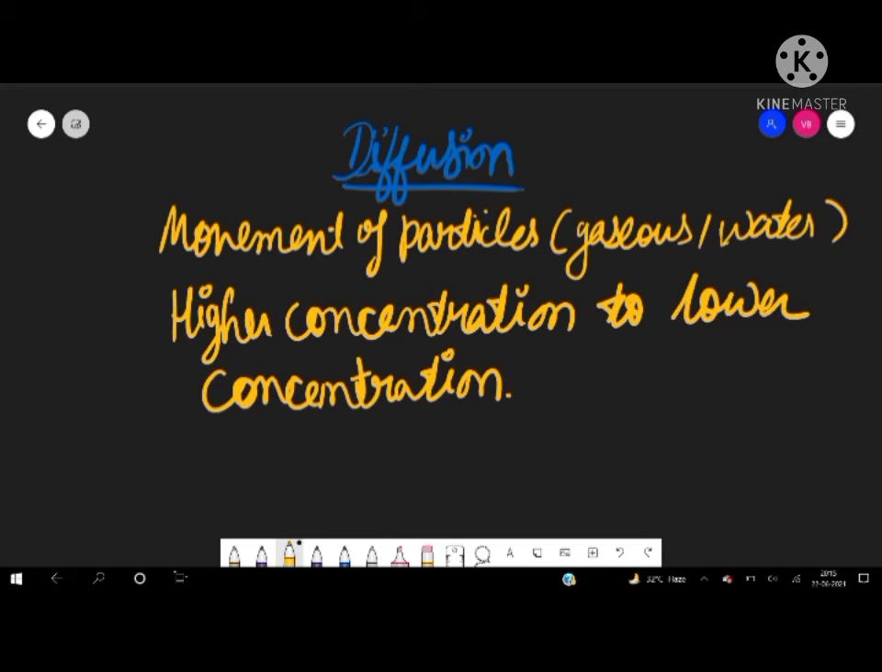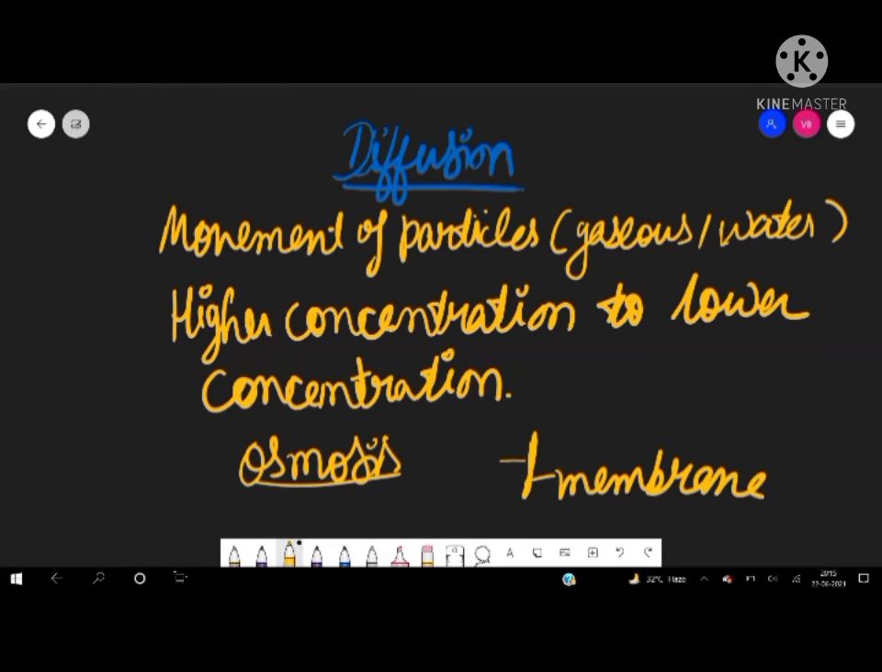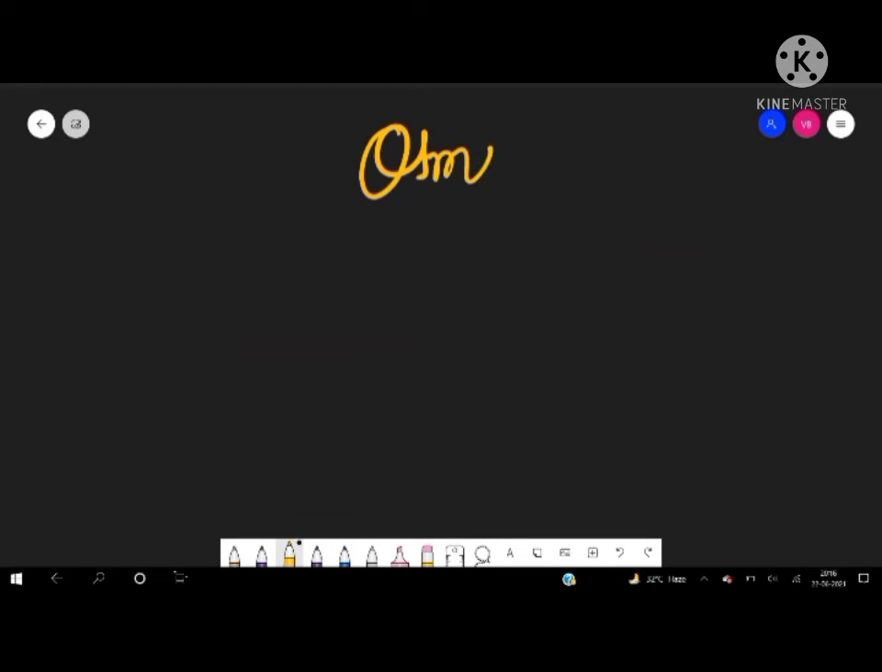And if this movement is done by crossing any membrane, then a special term is given, that is osmosis. So osmosis is a type of diffusion only, meaning movement of particles from higher concentration to lower concentration, but the particle has to cross one membrane. That's why a special name is there, osmosis. So if anything has to enter inside the cell, of course, it has to cross the membrane.